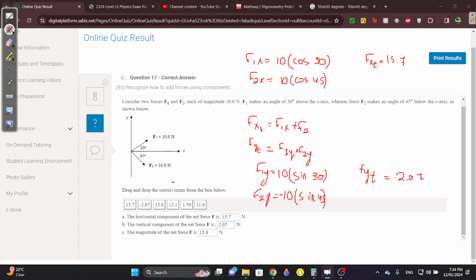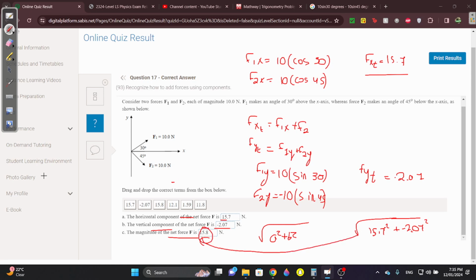For our horizontal component, our x component is 15.7, like we said here, and our vertical component, our y component, is minus 2.07. The magnitude of the net force, how do you find it? Radical a squared plus b squared. So radical 15.7 squared plus minus 2.07 squared, and you should get 15.8.